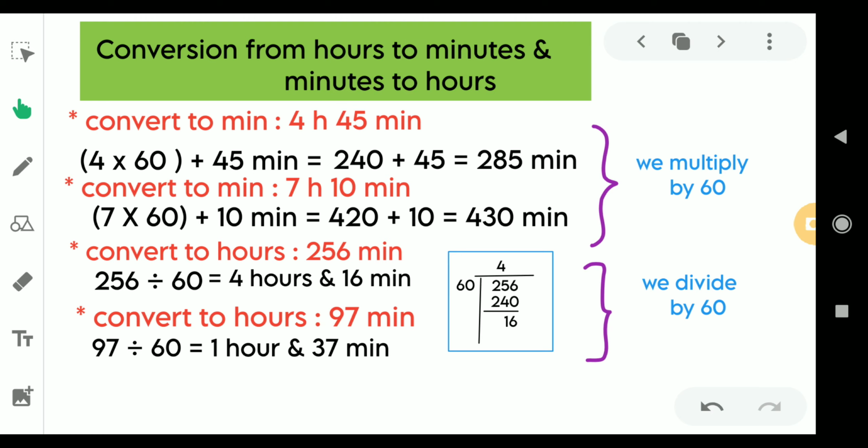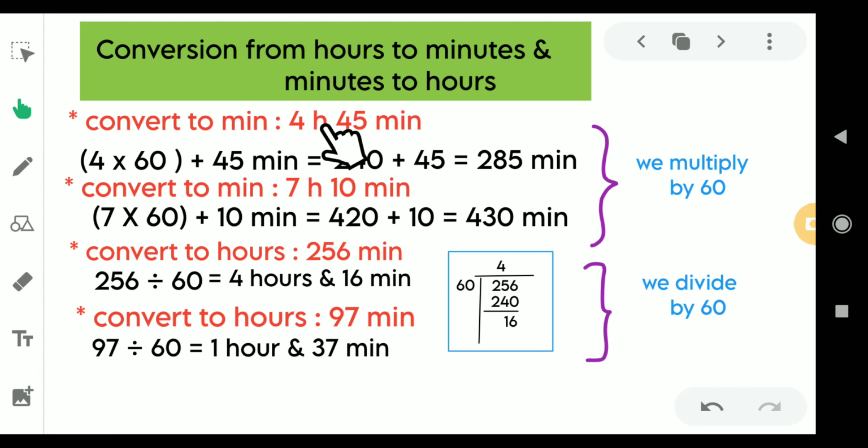Let us move on to the next concept. That is, here we are converting from hours to minutes, and we are also converting from minutes to hours. So first let us focus on how to convert to minutes. So question is in hours. So we have to convert this hours and minutes to minutes. Means we are concentrating on this hours to minutes. So 4 hours must be converted to minute.